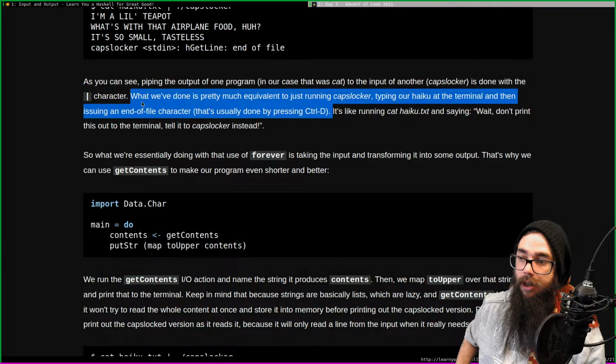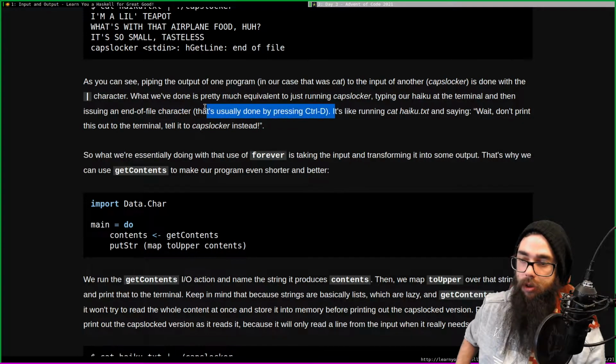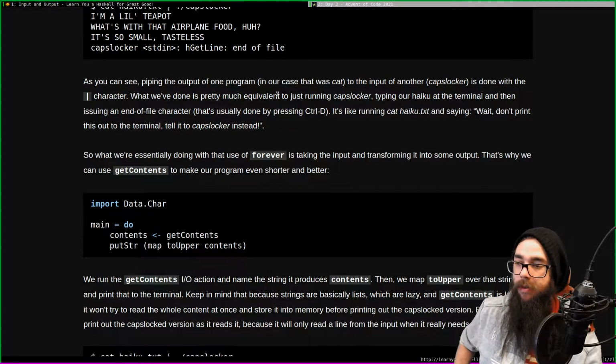Oh, that I didn't know. Usually I don't do end of file characters. I usually just do Ctrl C to get out of programs. That's good to know. Ctrl D. Program wants the D. That's it.